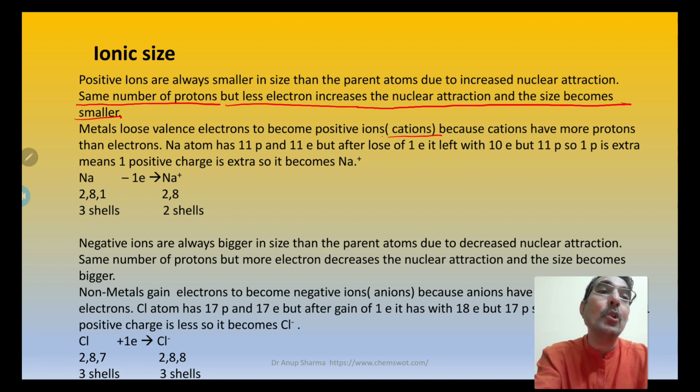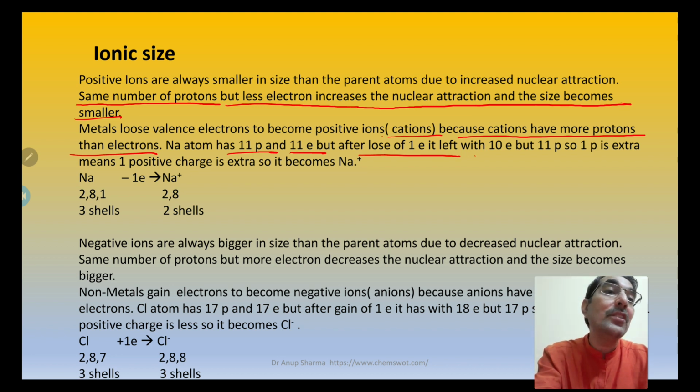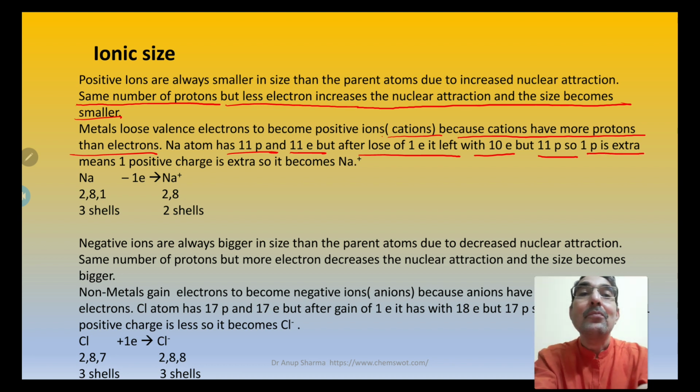We call positive ions cations because cations have more protons than electrons. For example, take sodium. A sodium atom has 11 protons because its atomic number is 11, and it is neutral, so it has 11 electrons as well. After the loss of 1 electron, it is left with 10 electrons. Once the outermost electron is lost, it remains with 10 electrons, but protons are not lost, so they remain 11. That means 1 proton is extra.